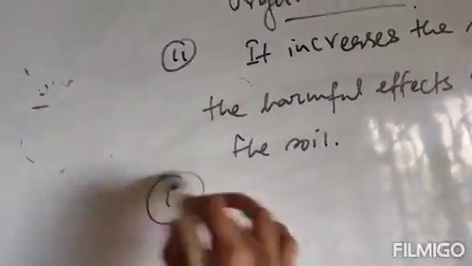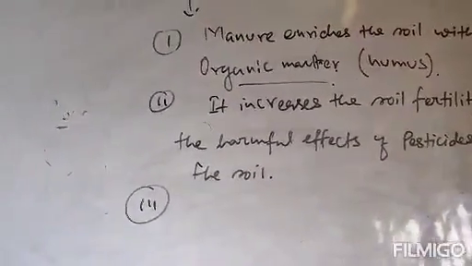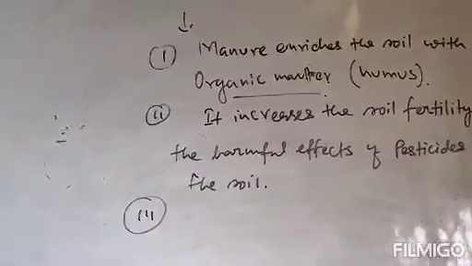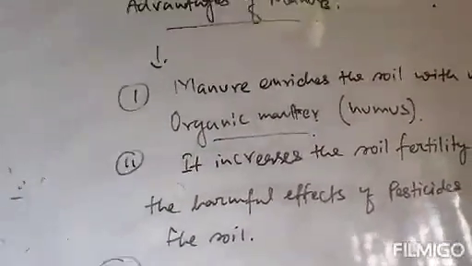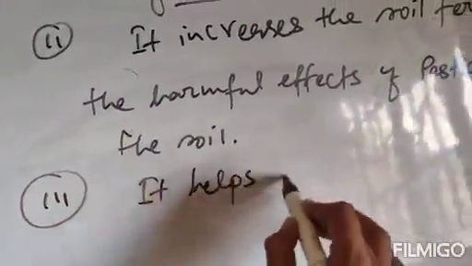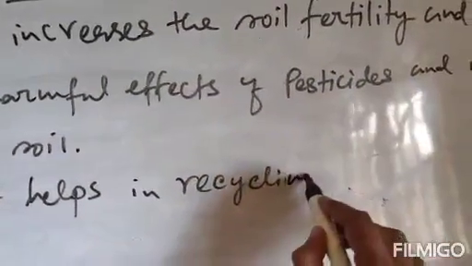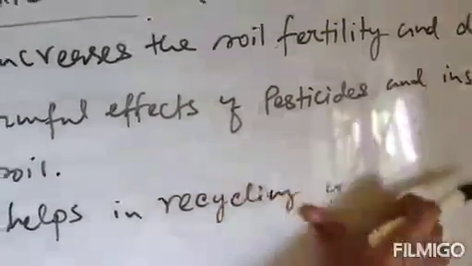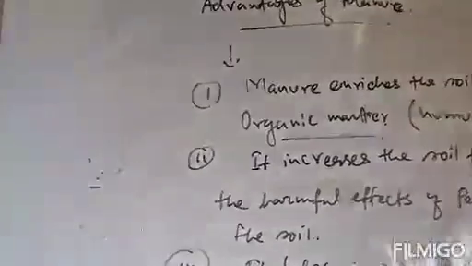Another advantage of manure is it helps the recycling of farm waste, because manure is formed from the decomposition of animal and plant waste. So applying manure to soil also helps in recycling of farm waste. These are the advantages of manure. Clear? Now after manure, next one is fertilizers.